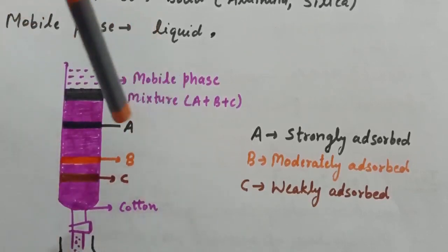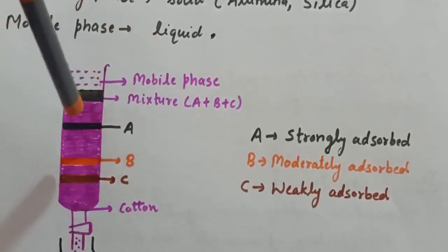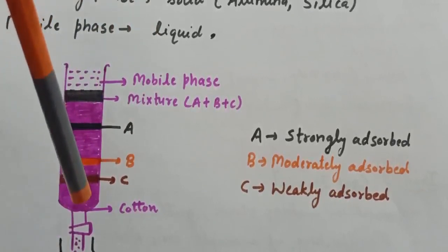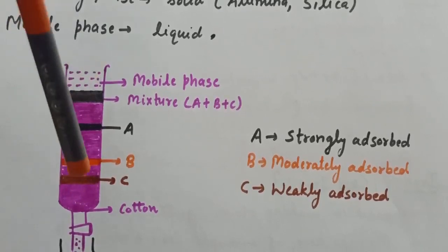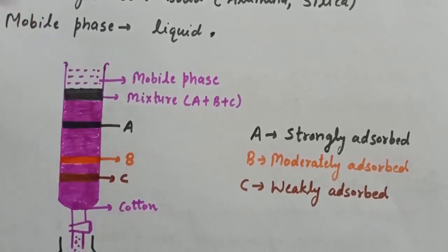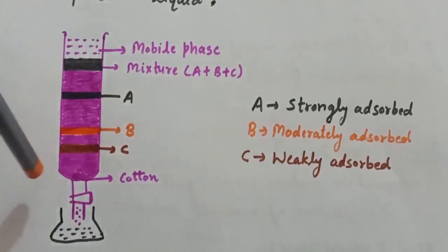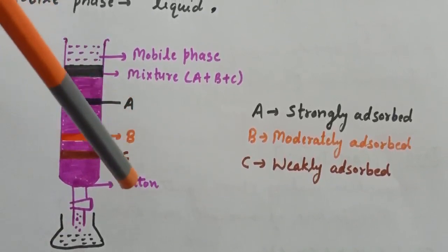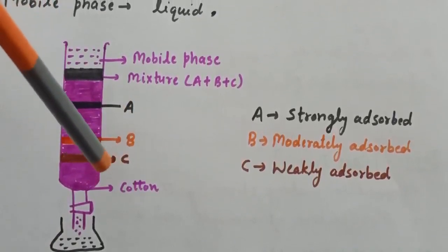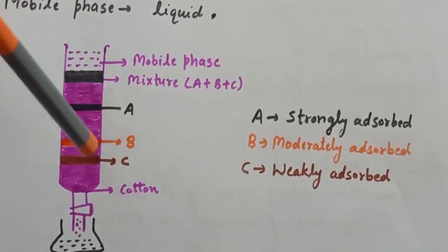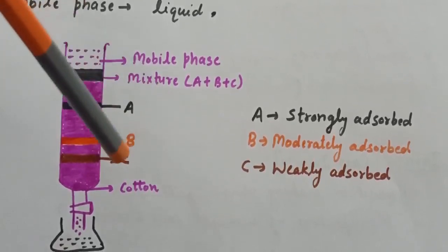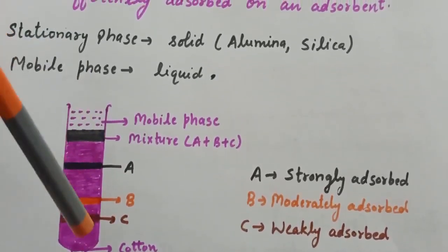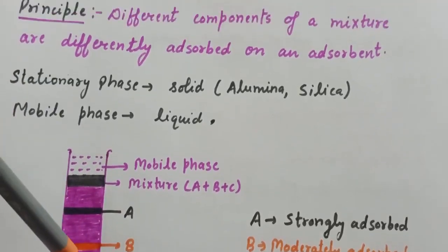in the flask. So depending upon the adsorption power of these components, we can separate components from a mixture on the basis of adsorption power of these components. So with the help of this column we can separate component A, B and C, and they can be collected separately, from where if we evaporate the solvent we will get our components A, B and C. So this is our chromatographic method by which we can separate and purify the components.